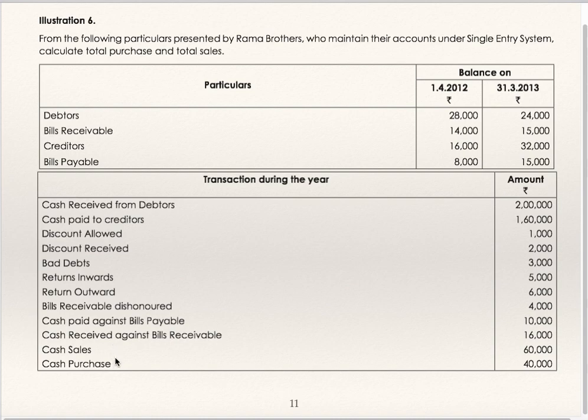Cash sales and cash purchases are given. Now from debtors and creditors accounts you will get credit sales and credit purchases. In that, add cash sales and cash purchases. So you will get total sales and total purchases.